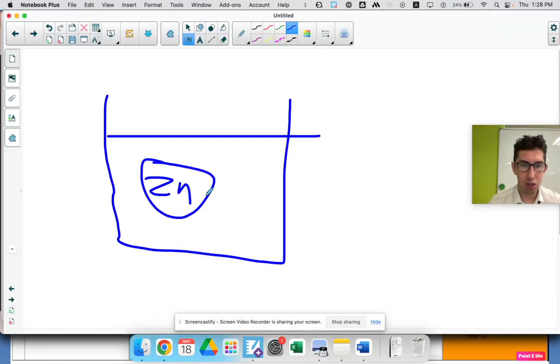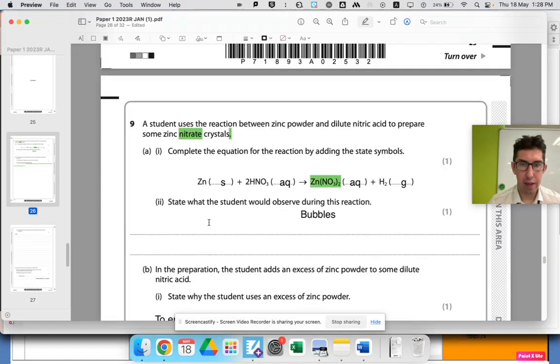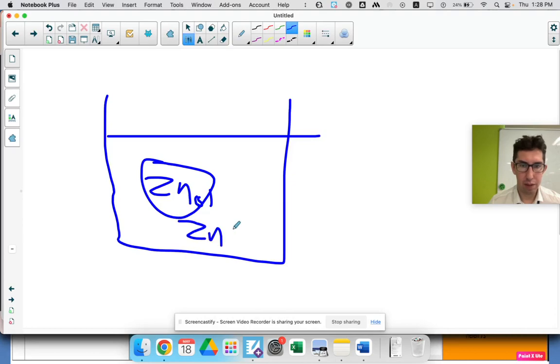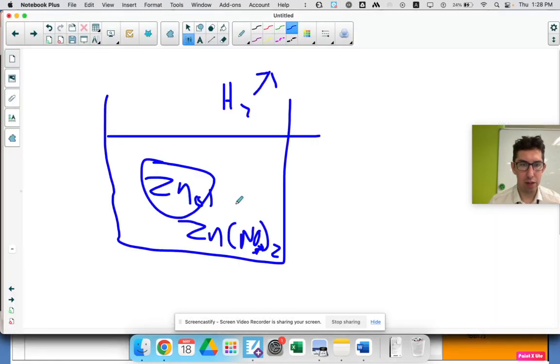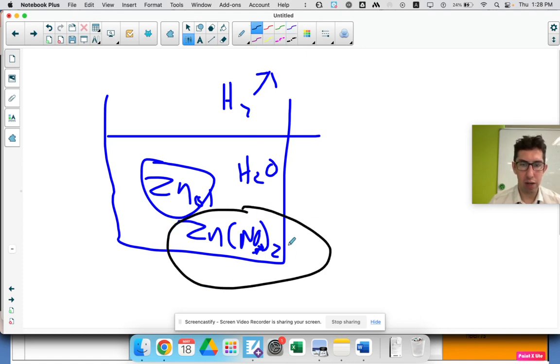So there should be zinc solid. There should be some of the product, zinc nitrate. Hopefully lots of it. There'll be no hydrogen gas because the hydrogen gas is all coming off. So all the nitric acid's gone. And we've got bits of zinc solid, and we also got water. We want this to turn into a solid. Right now it's aqueous. So we need to remove the excess zinc and then remove the water.